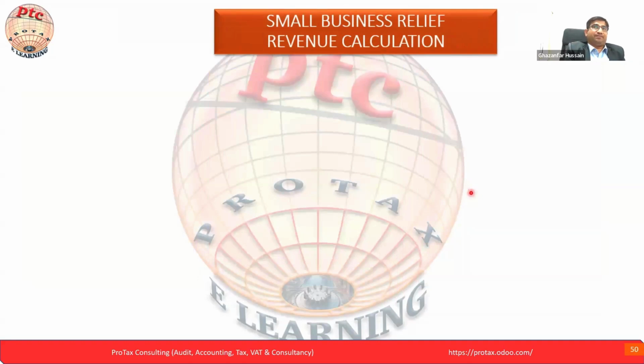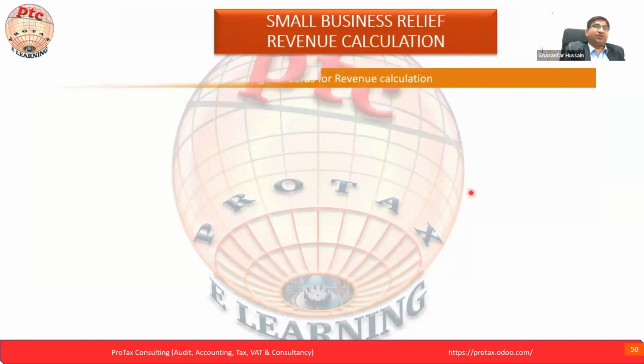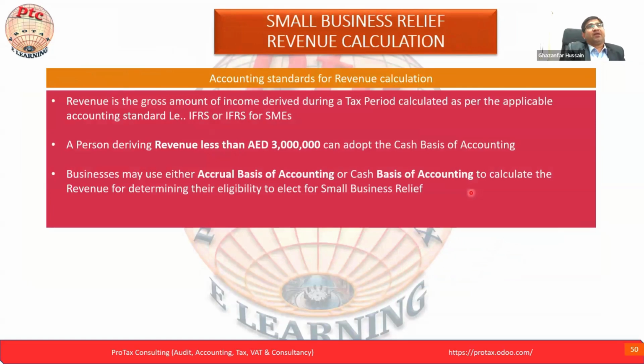Small business relief revenue calculation. How do we calculate the revenue? Accounting standard for the revenue. We already seen the revenue is the gross amount of the income derived during a tax period calculated as per the applicable accounting standard. What is the applicable accounting standard? IFRS. Now full IFRS or IFRS for SMEs if less than 3 million, and if we are in mainland, we can go for the IFRS, and with revenue less than 3 million, we can adopt the cash basis.